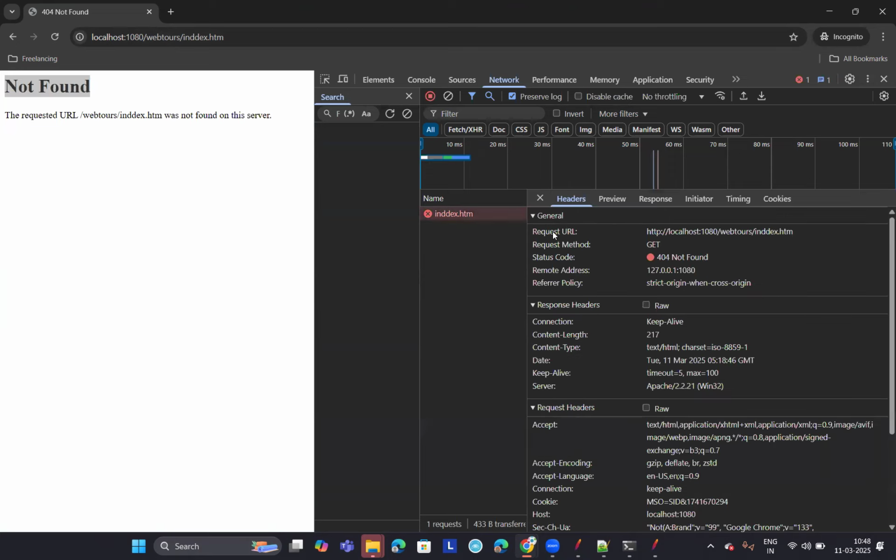What the server is saying is that it can't find this page called INDEX.htm with the wrong spelling. The server is saying that it could not find this page, so you got a 404 not found. This is one of the frequently faced, commonly encountered response codes.